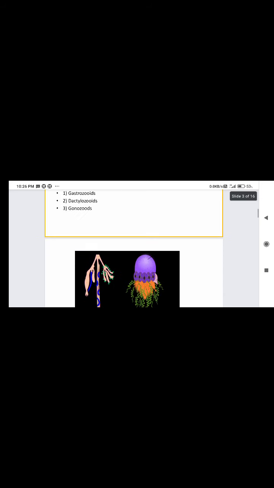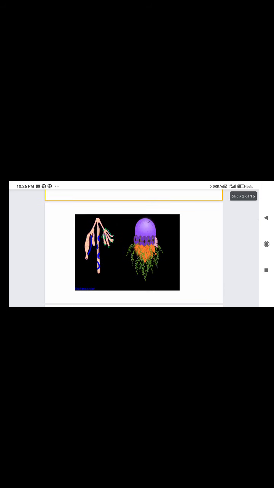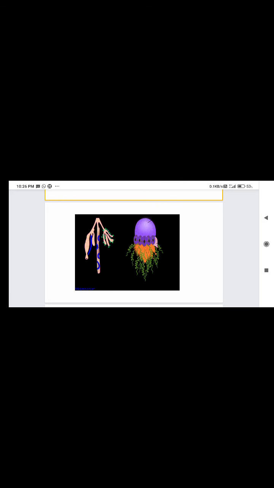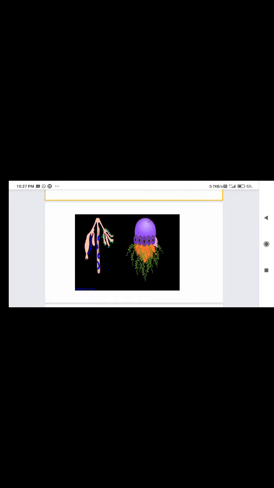Next, in the diagram we have to see the stick-like structure, where the gastrozooid is present and the dactylozooid is present, and different zooids we are observing. And the next one is Physalia. Here we observe different zooids: pneumatophore, nectocalyx, dactylozooids and gastrozooids. So in the diagram we have to observe these. And next is the special siphonophore showing polymorphic form.